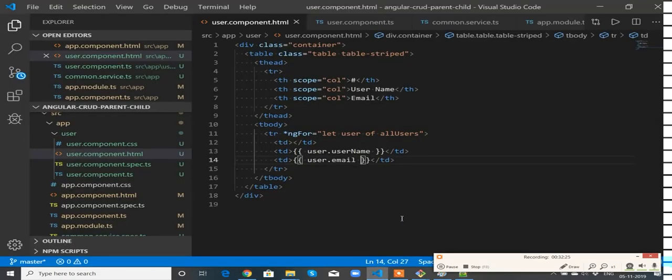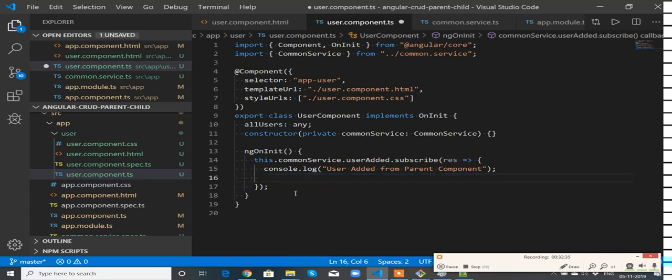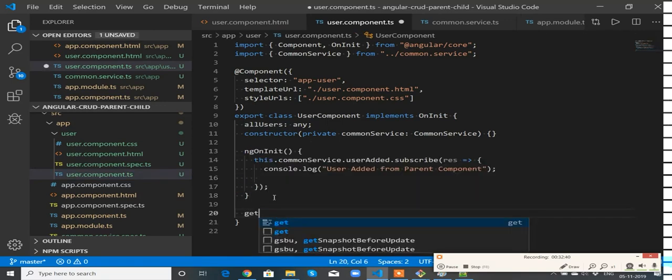Okay, now what I will do is go to the user component. This particular method I will create as a different function, getLatestUsers.